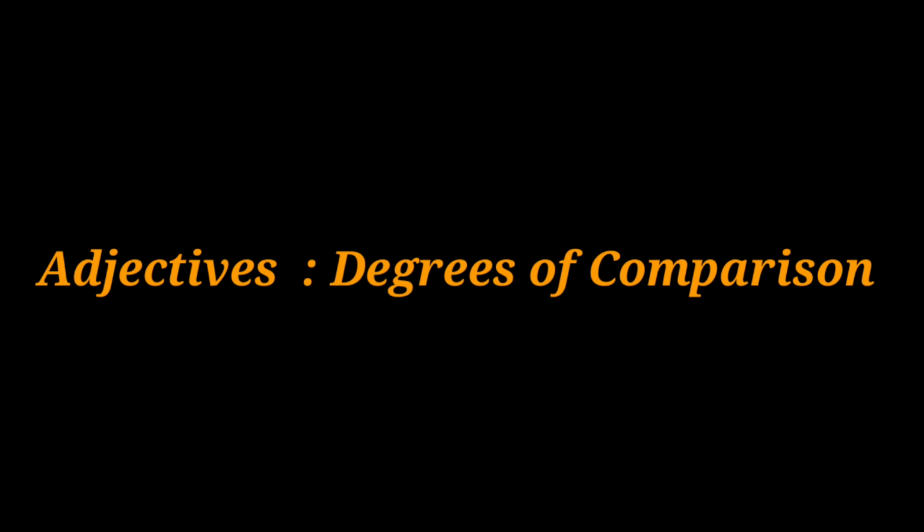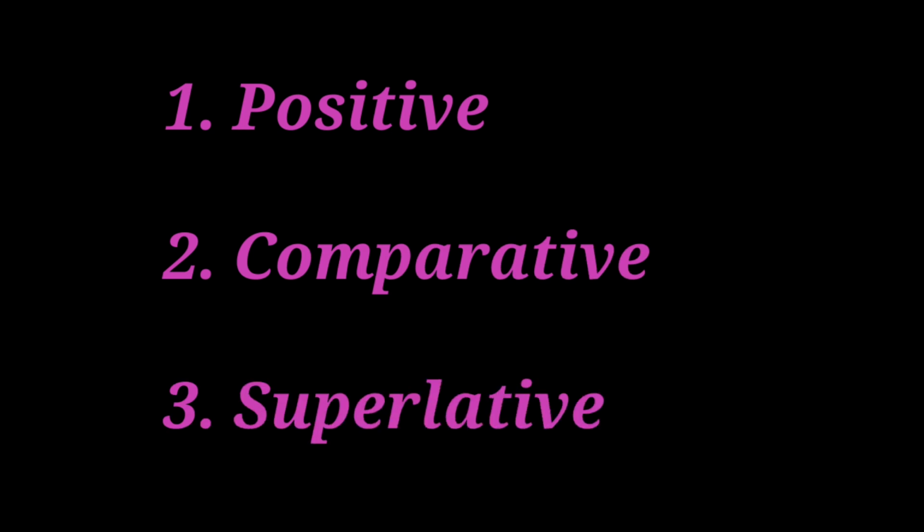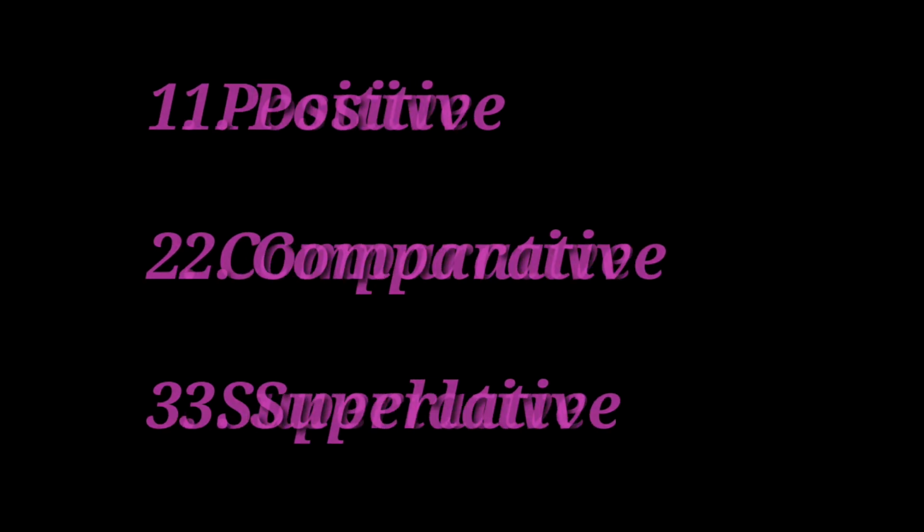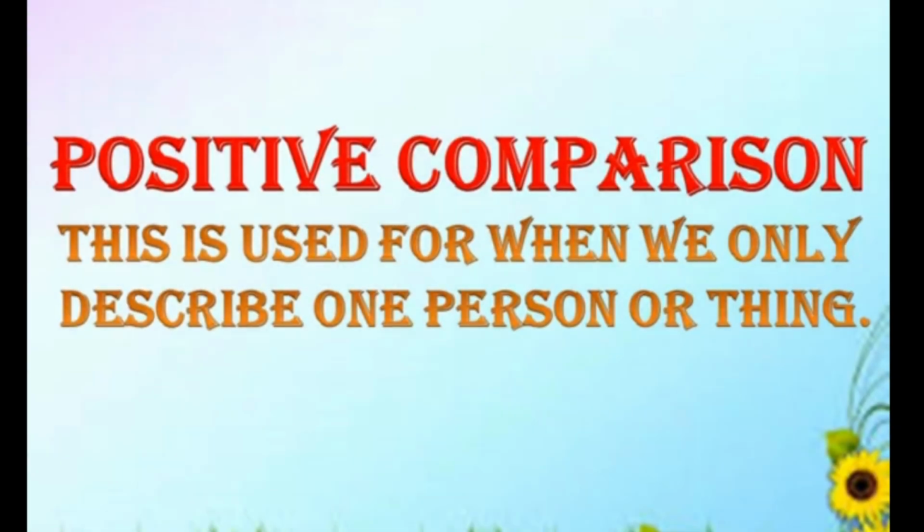Adjectives are used to describe the quality of a noun, but sometimes we need to describe that quality in comparison with that same quality in another object. And children, do you know there are 3 degrees of comparison in adjectives of quality? They are the positive, comparative and superlative. Now let us see what the positive degree of comparison is. Positive comparison is used when we only describe one person or thing.